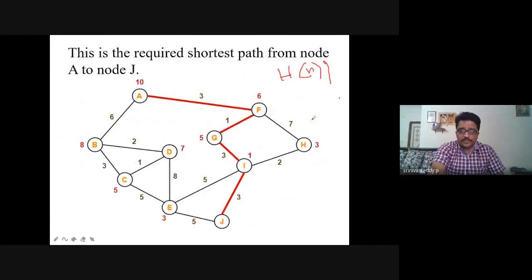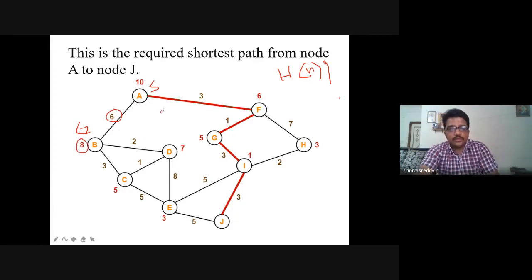So now how to find H of n from this? As I said, A to B. A is your source node and B is the goal node. Suppose assume that there is only one path. So G of n is 6, H of n is 8. If we take a shorter path, A to F to G, we can't calculate in the middle, 6. Why? Because our goal node is G only, not F. So this is H of n. Hope you understood my point. Have you understood what is H of n?